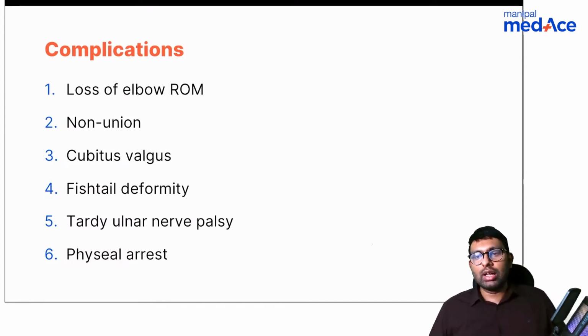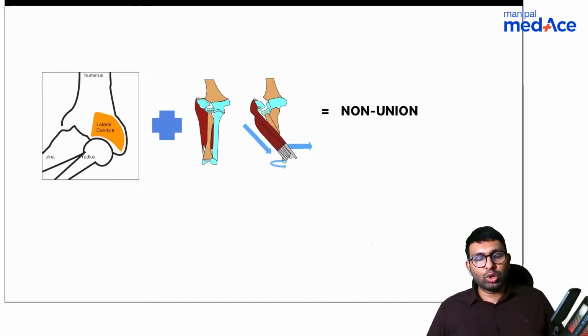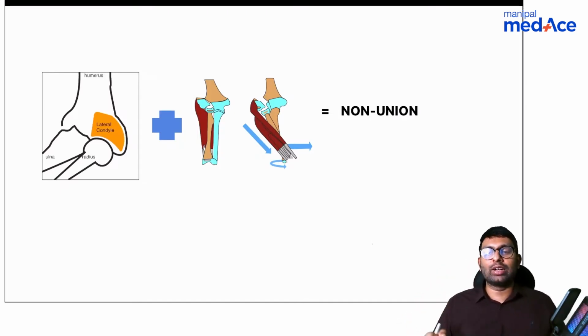Now in lateral condyle humerus fracture, you will have some complications like loss of elbow range of motion, non-union, cubitus valgus, not varus. Stardust is absolutely right. Fishtail deformity, tardy ulnar nerve palsy, another very important complication to remember, and physeal arrest. All these 6 things are seen, and I'll tell you why they occur. First thing is non-union. There is a muscle attachment towards the lateral epicondyle, and if there is a fracture, there is a continuous pull of this muscle preventing union of the lateral condyle humerus fracture, and that is why non-union chances are very high.